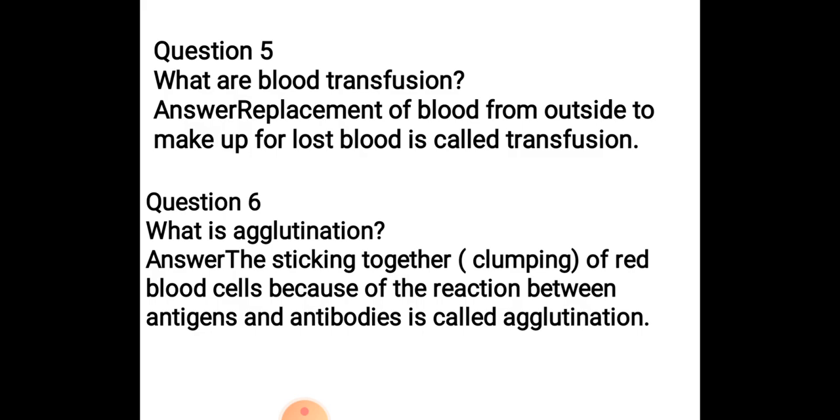What is agglutination? The sticking together or clumping of the RBCs because of the reaction between antigens and antibodies is known as agglutination. Antigens are foreign proteins, and antibodies are present in our body. So when they react, the clumping, the sticking of RBCs occurs, which is known as agglutination, and it affects the transfer of oxygen also.